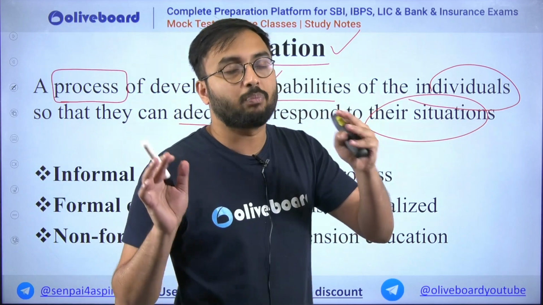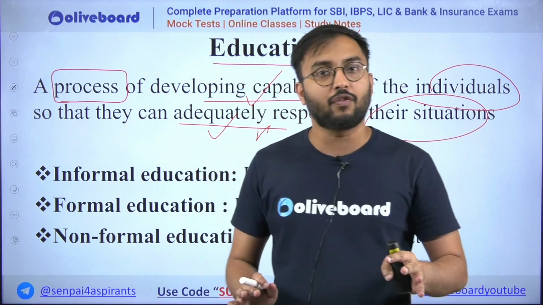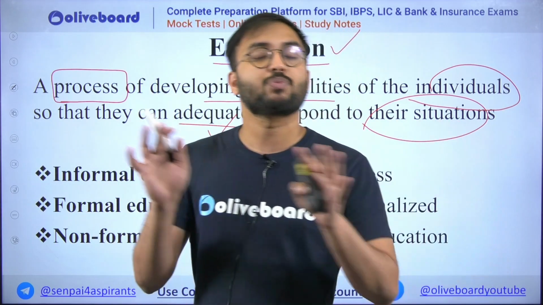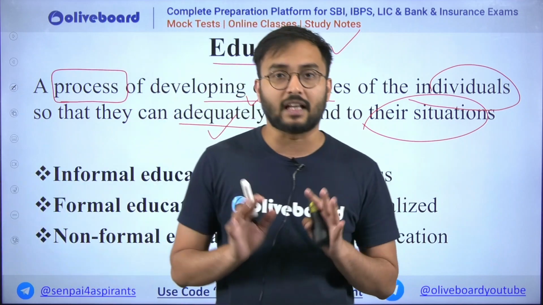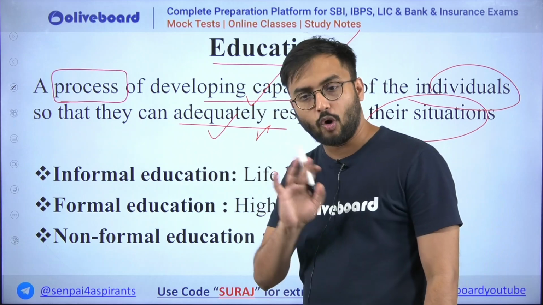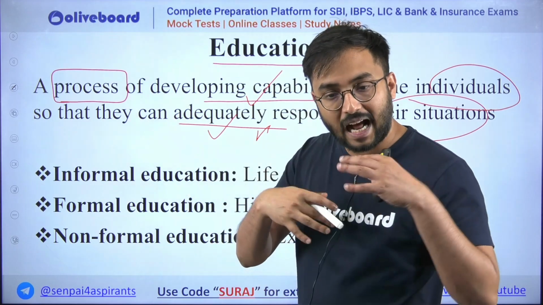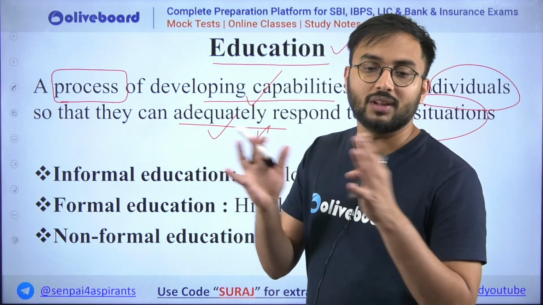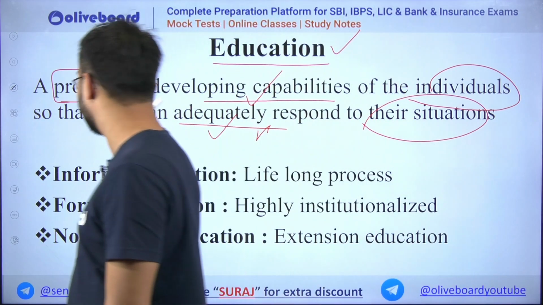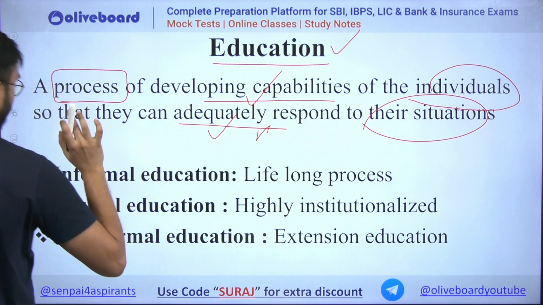So it makes a person capable and empowered enough to handle their own life problems, personal problems, professional problems, everything in life, that is, to make your life better. This is what the meaning of education is. I hope you get it. There are many things which I told from my side, and that is the holistic definition of education when we go into depth or look at the research definition of education.